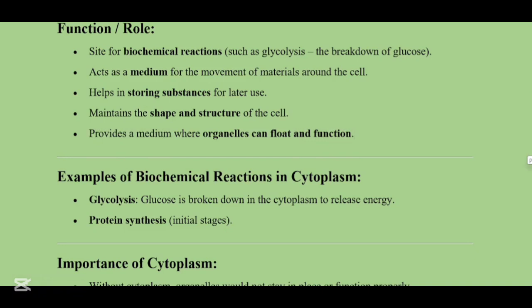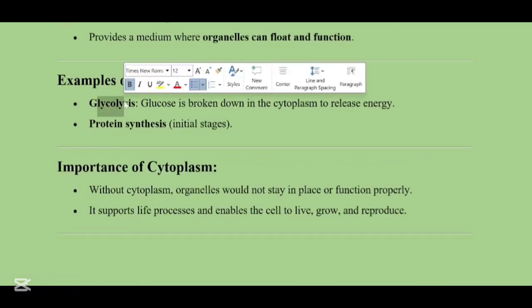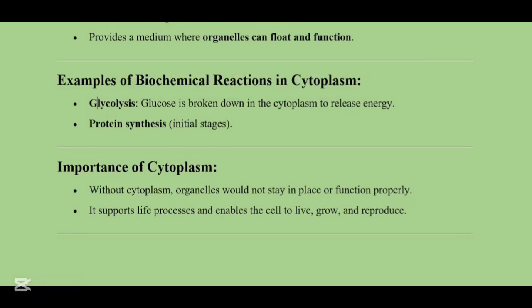Now, what are examples of biochemical reactions in cytoplasm? Glycolysis is an example. This means the breakdown of carbohydrates. It is broken down in the cytoplasm to release energy. Protein synthesis is another example. Protein synthesis means the breakdown of protein or enzymes.